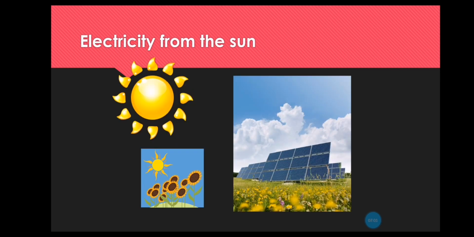Now, electricity from the sun, I'm sure you have all heard about. Now everyone is trying to get electricity from solar systems because it's cheaper and better for the environment. And you know that the sun has a big effect, as you can see on these sunflowers that turn whenever the sun is in the sky.